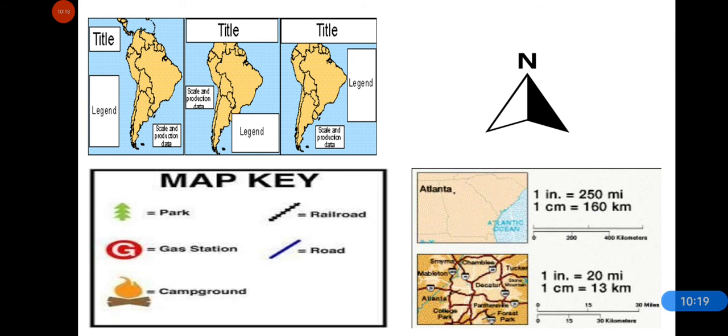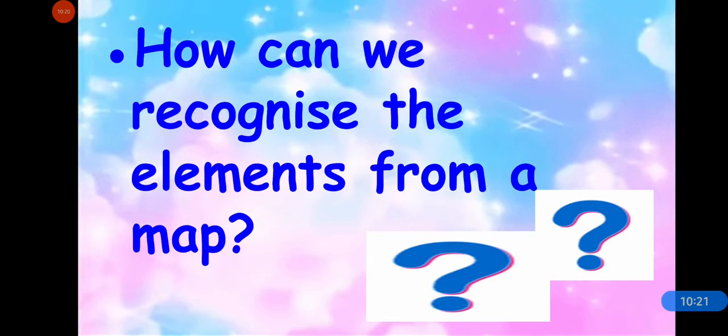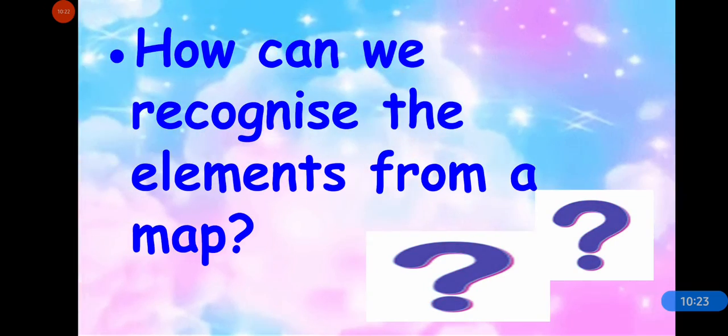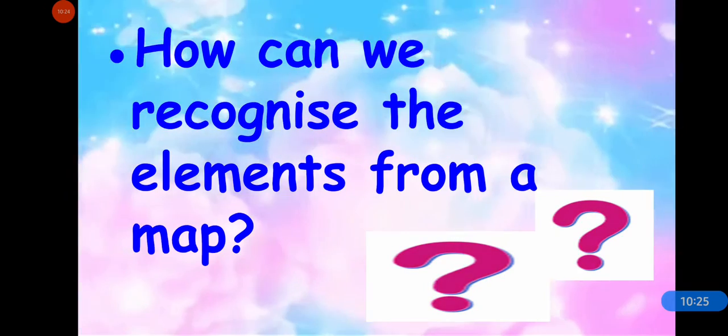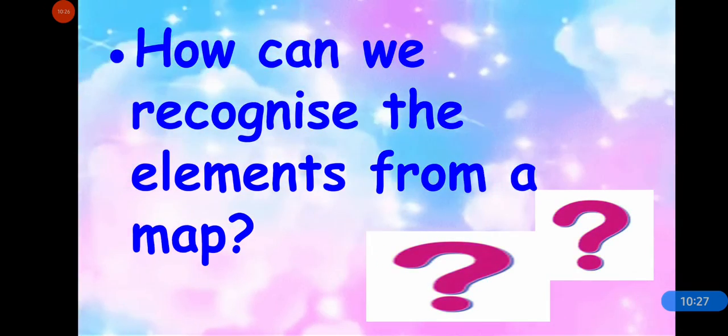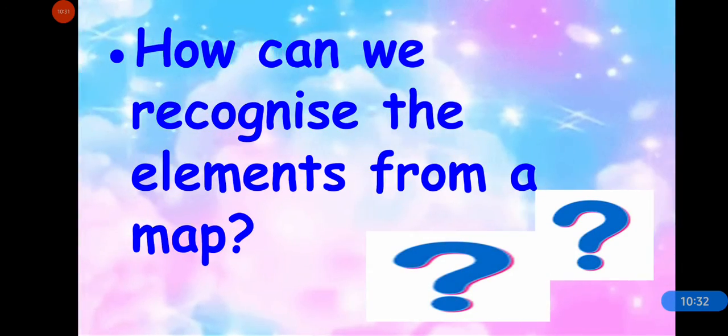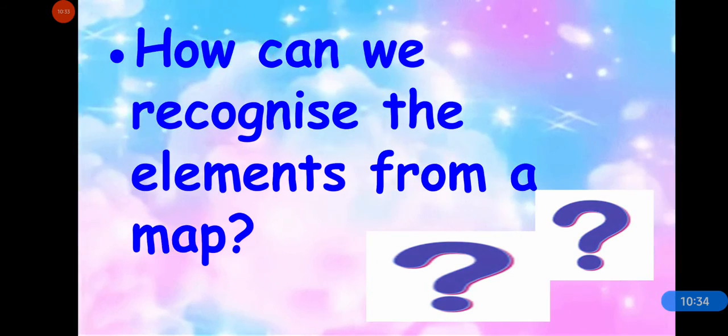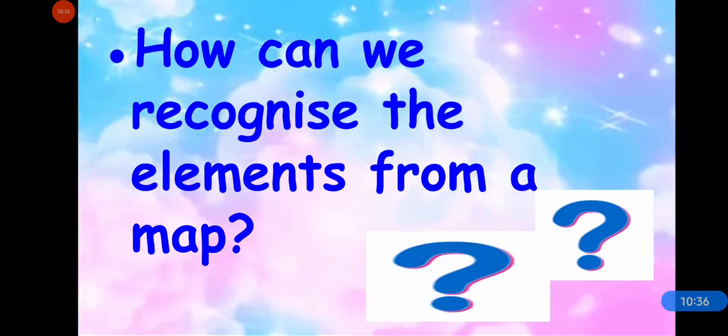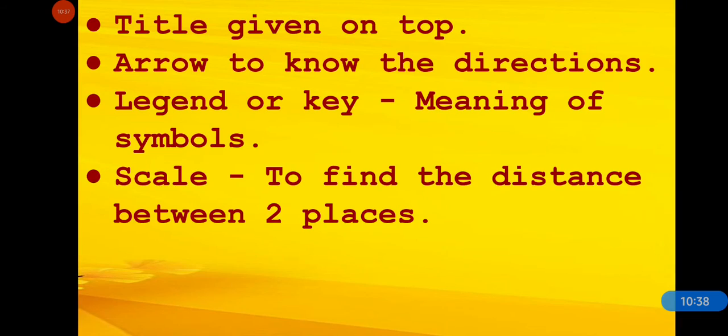Now answer, how can we recognize the elements from a map? I hope now you can answer. We know that this map is of India with the help of title, and north arrow helps us to know the directions. Legend or key helps us to know the meaning of symbols.